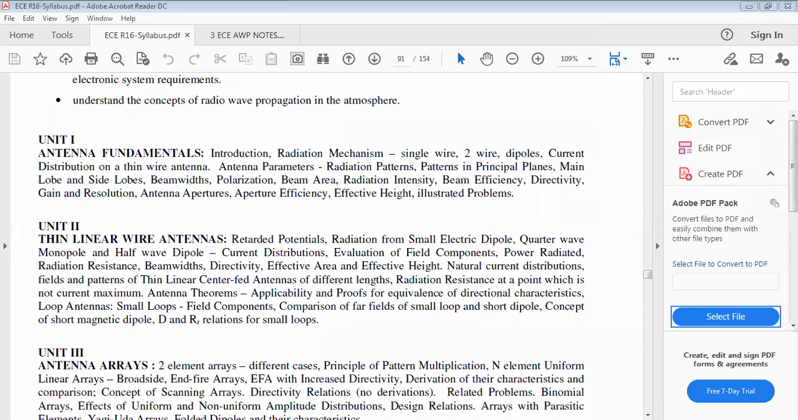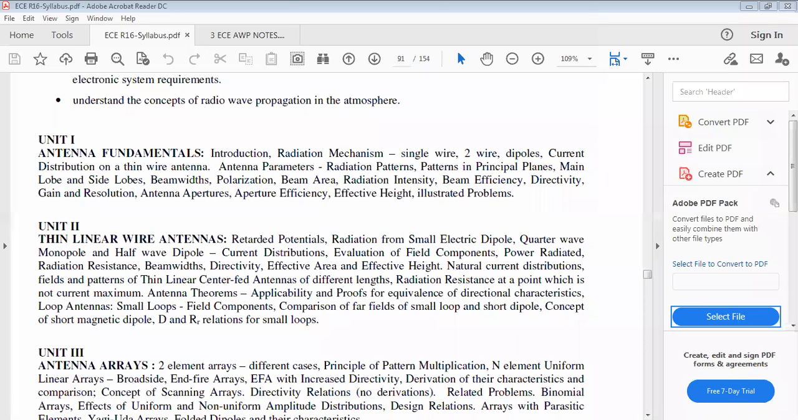Without that theorem, it is not possible to have the transmit and receive concept. There is no possibility of transmitting and receiving antennas having identical characteristics without the reciprocity theorem.